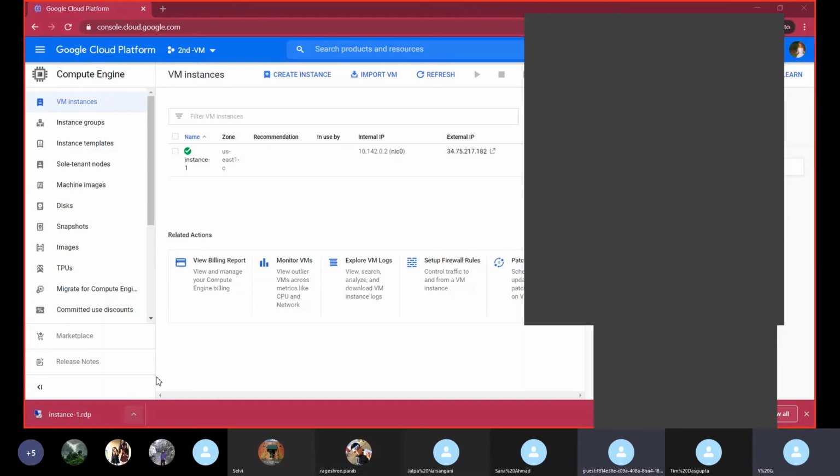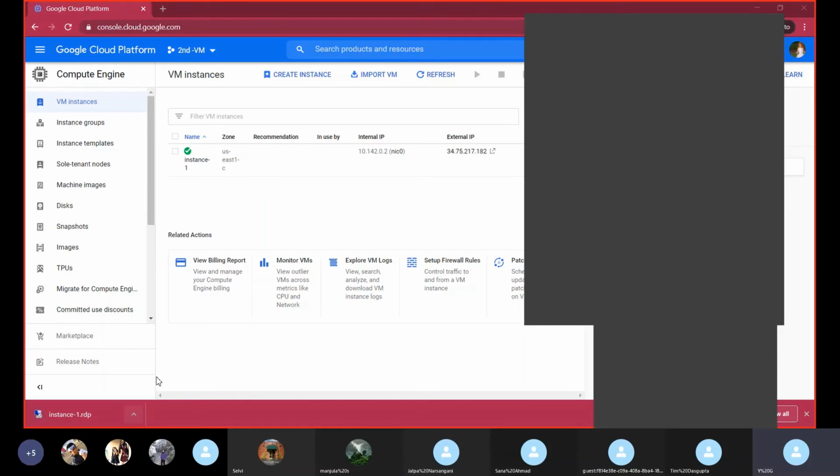If you double click on this, the remote connection is going to establish. Otherwise, we can do it from the run command prompt also.